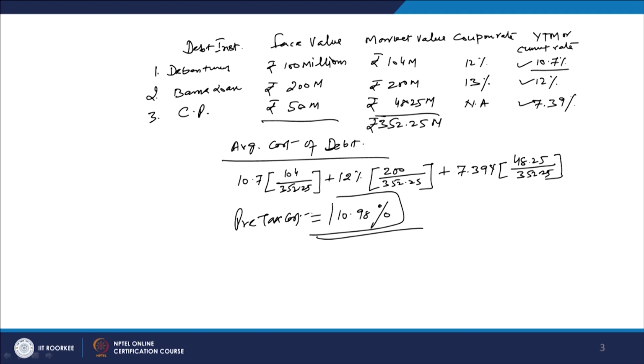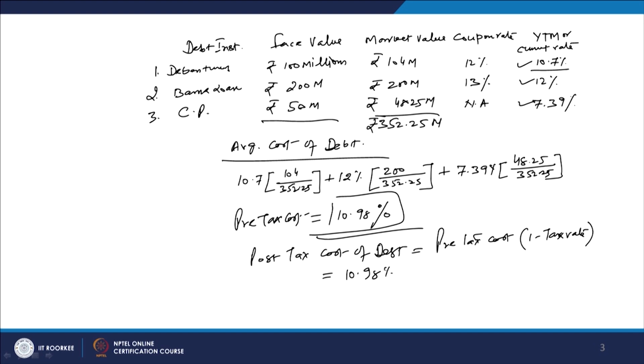This is the pre-tax cost, and we now have to calculate the post-tax cost of debt, or average cost of debt. How can you calculate that? Post-tax cost is the pre-tax cost into 1 minus tax rate. So what is the pre-tax cost here? We have calculated it as 10.98%. This is the pre-tax cost, multiplied by 1 minus tax rate.